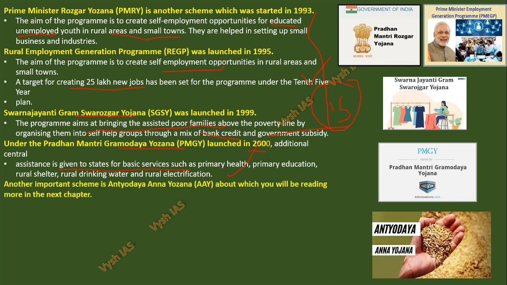So in one line you are getting the full gist of the scheme. Then in the next chapter they have explained the Antyodaya Anna Yojana. I will explain that at that time, because the next chapter is about food and security. So at that time I will explain this Antyodaya Anna Yojana. Okay, the remaining things you can note down.